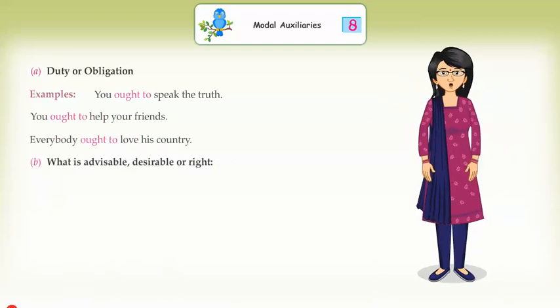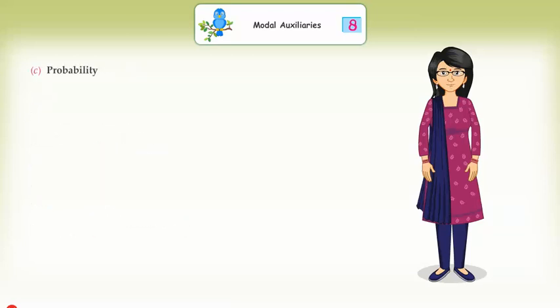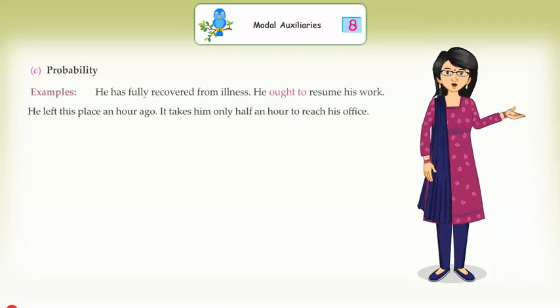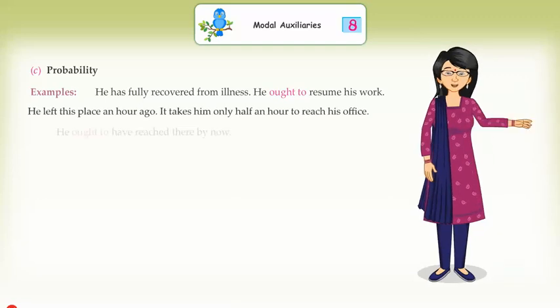B. What is advisable, desirable or right. Examples: The patient ought to take sufficient rest. You ought to help your friends. Everybody ought to love his country. C. Probability. Examples: He has fully recovered from illness. He ought to resume his work. He left this place an hour ago. It takes him only half an hour to reach his office. He ought to have reached there by now.